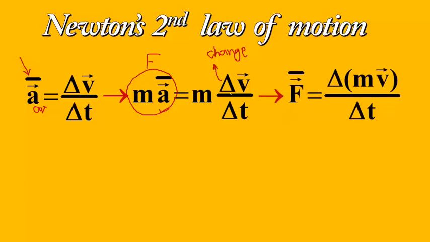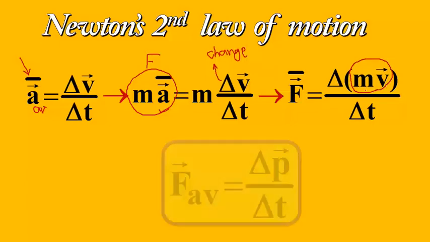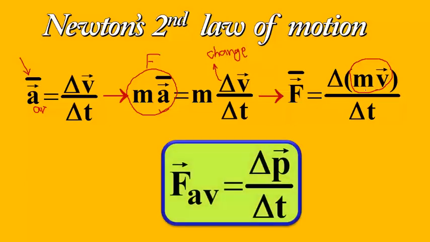So m delta v could be represented in another form like delta of mv. As you see, mv here is the same quantity I mentioned before. This is momentum. So force is equal to change in momentum over change in time, the rate of change of momentum.